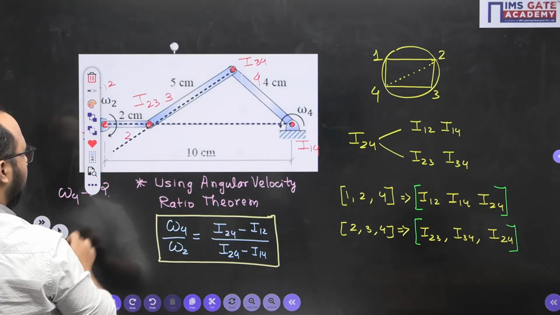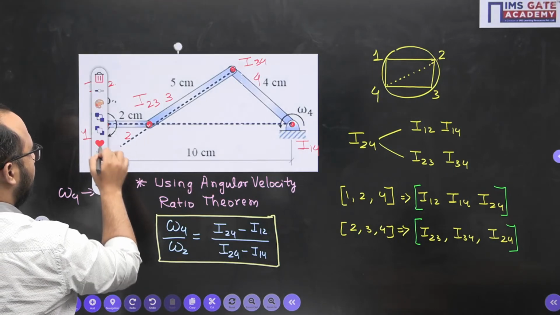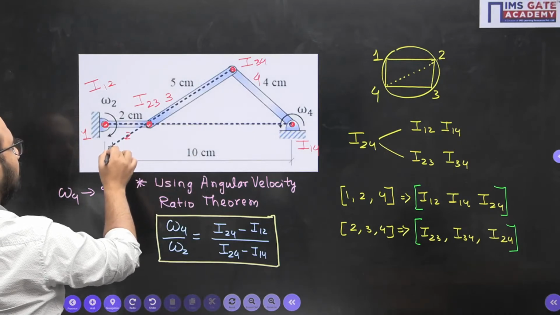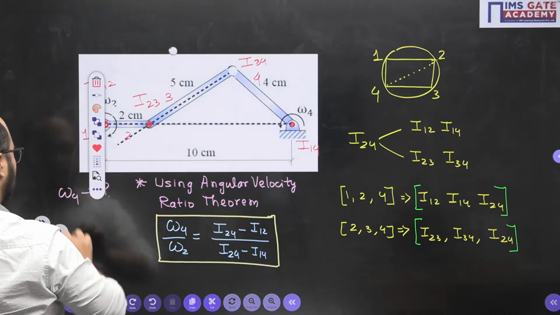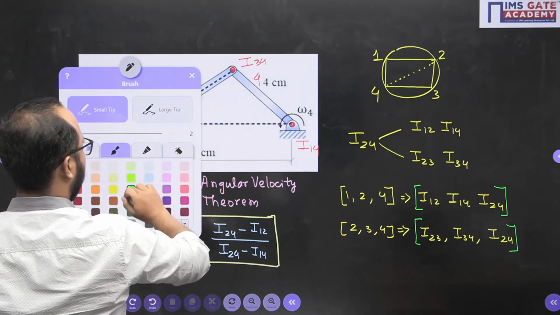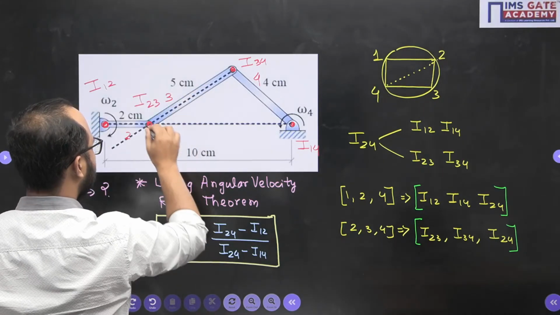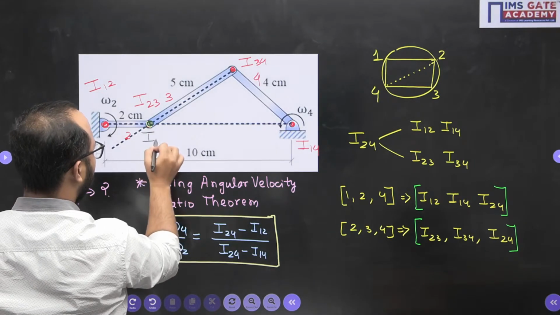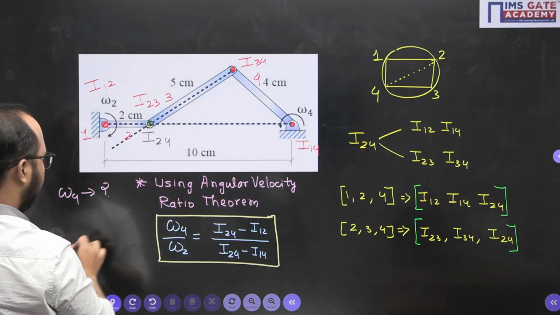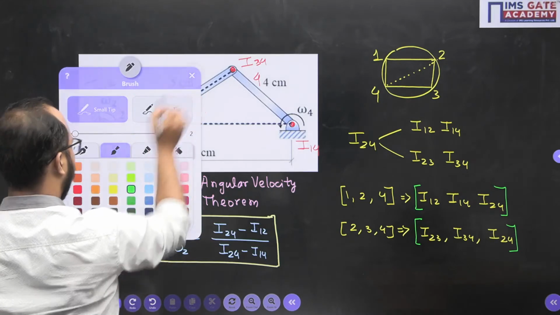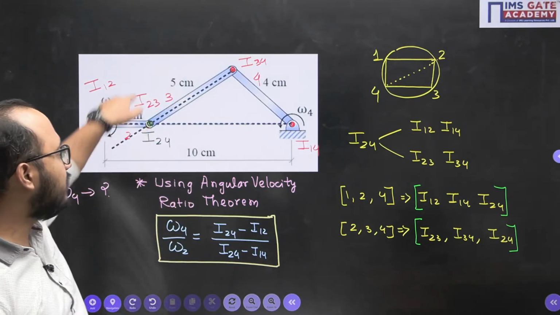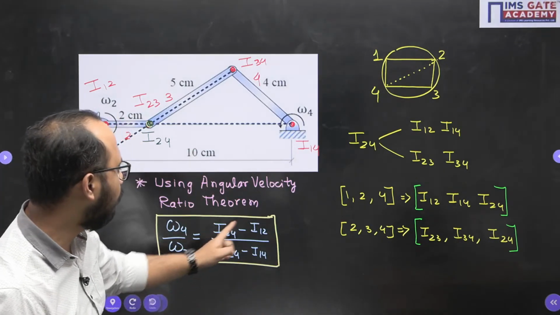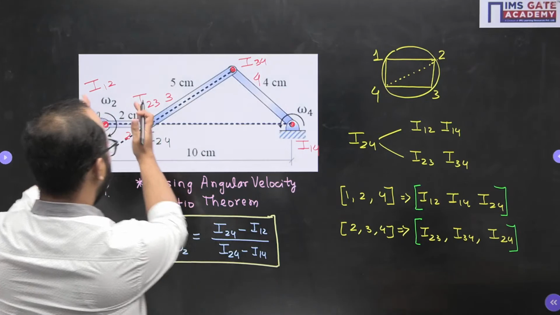Now, you can easily understand the point here. The point is, it is intersecting at this point only. So this point becomes I24. So I24 and I23 are the same point actually. So now what will be the distance? I24 to I12 is 2 centimeter.